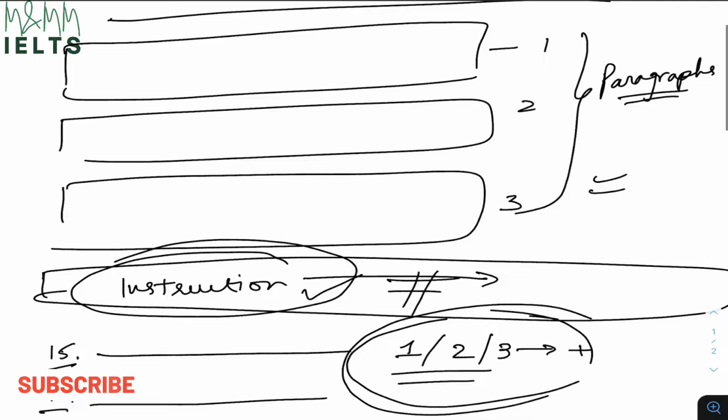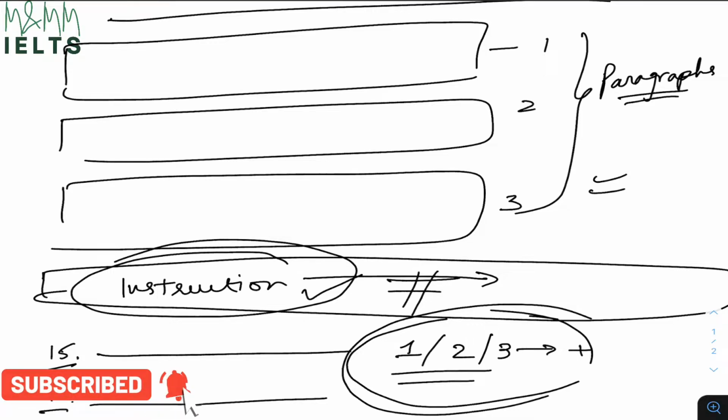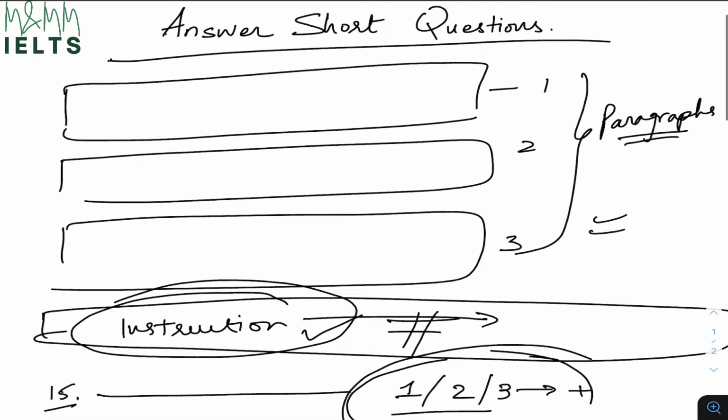I will always start solving these questions in the order they are given. I will always start with the 15th question first and then 16th and then 17th. I will not change the order of the questions. Why? Because I will always find my answers in the passage in that order.